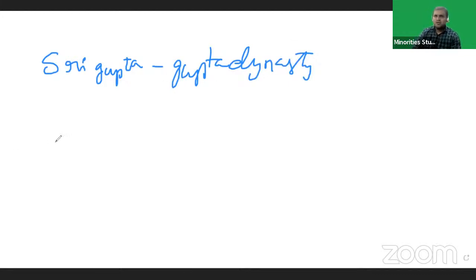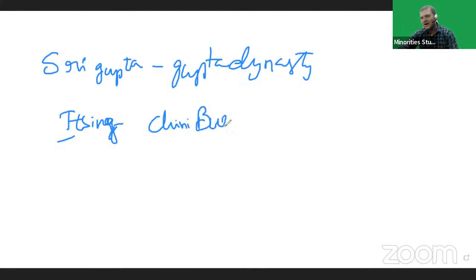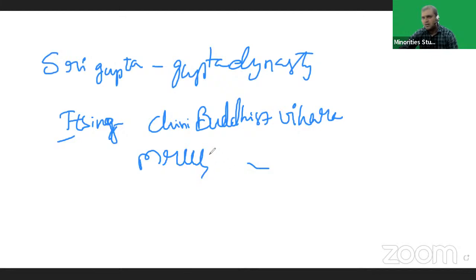And according to Itsing, a Chinese Buddhist scholar, Sri Gupta constructed a Chini Buddhist Vihara, a Chinese Buddhist Vihara, in Mrugashikavanam.